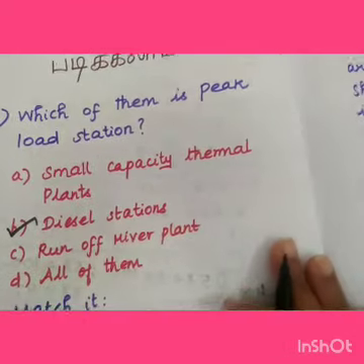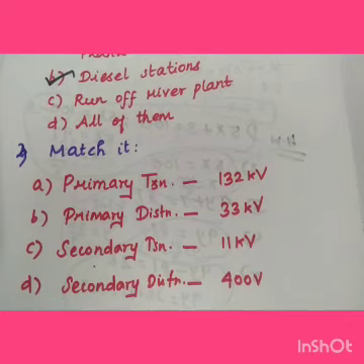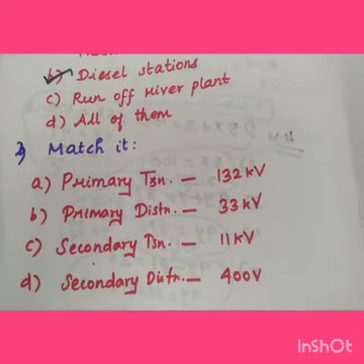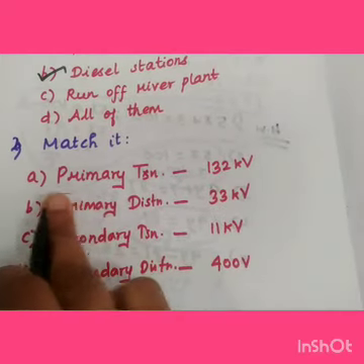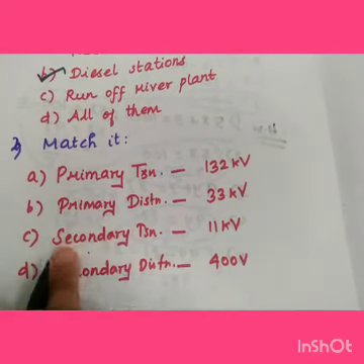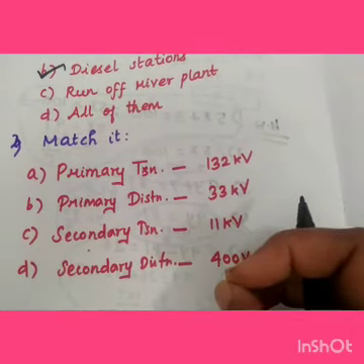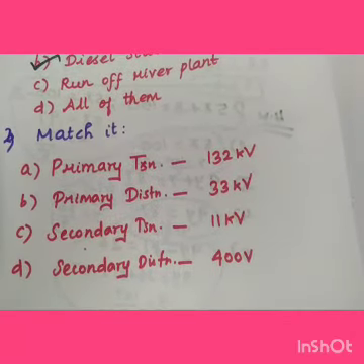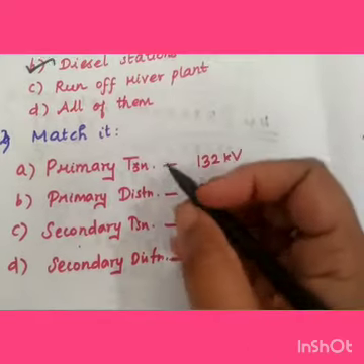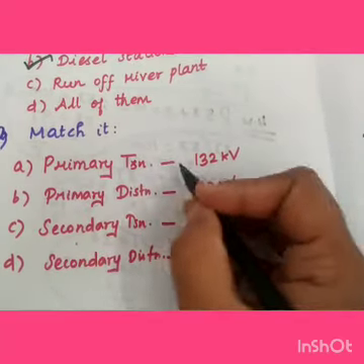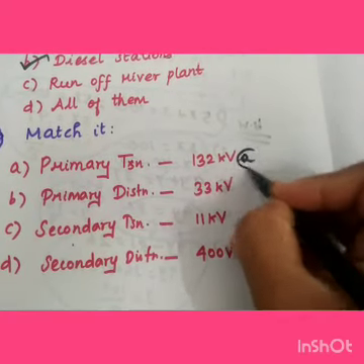Okay, the next question is match it. Here the voltage carrying capacity is given, like primary transmission, primary distribution, secondary transmission and secondary distribution. We need to match the corresponding voltage level. Primary transmission, we can choose option A, the first one: the voltage level is 132 kV. We can write A here.